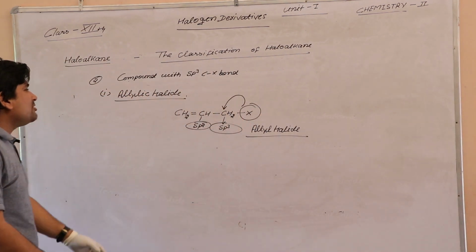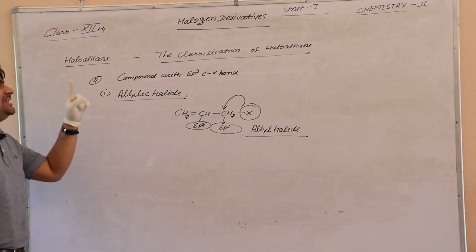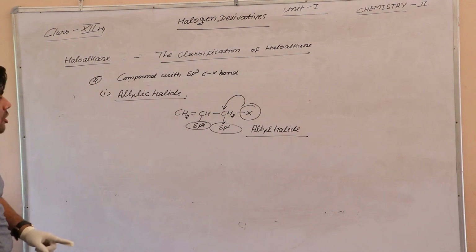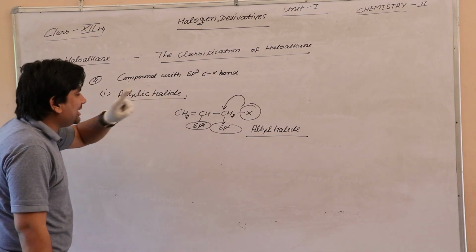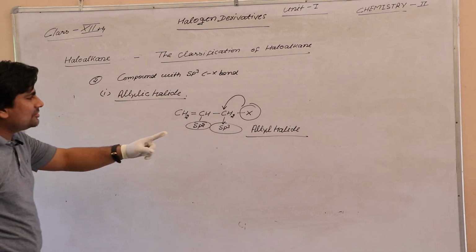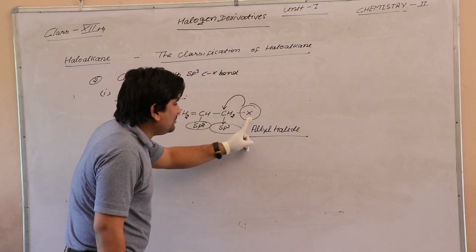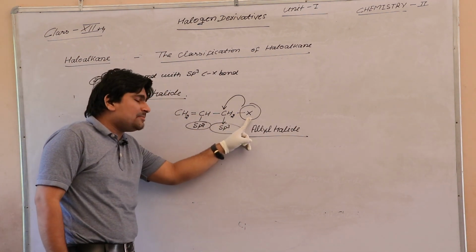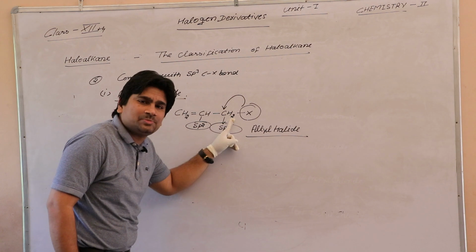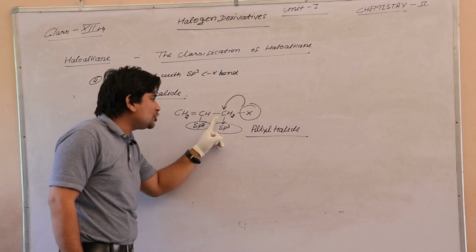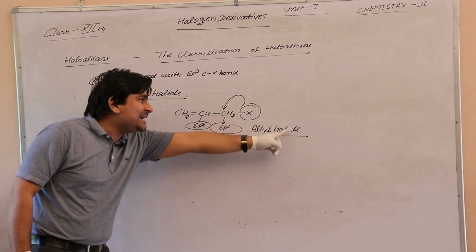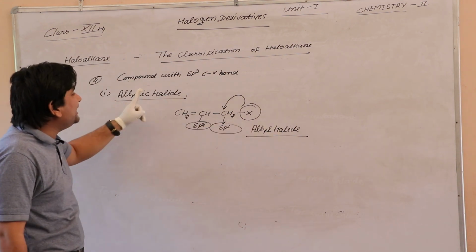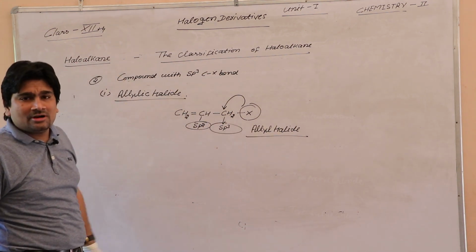For the compound with sp3 C-X bond, the first type is allylic halide. What is allylic halide? See by example, the halogen atom attached with the sp3 carbon and next to it the sp2 carbon. The halide is called allylic halide.